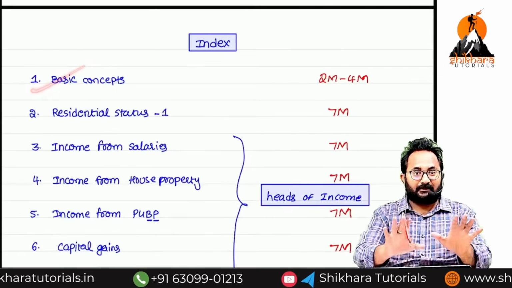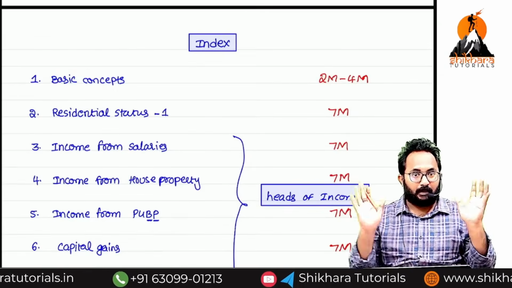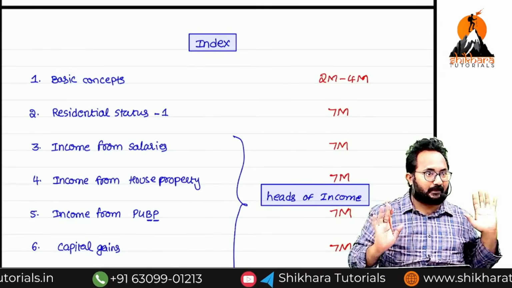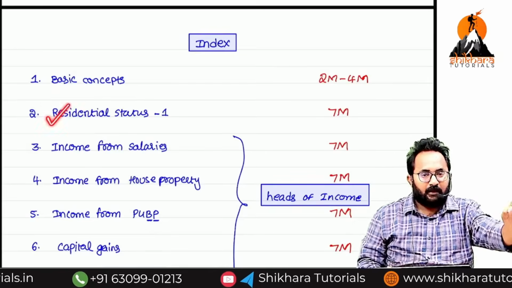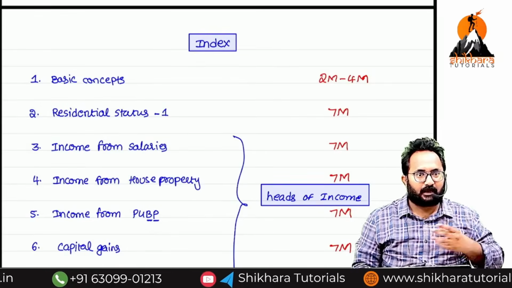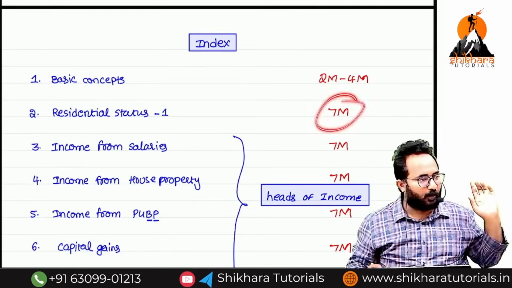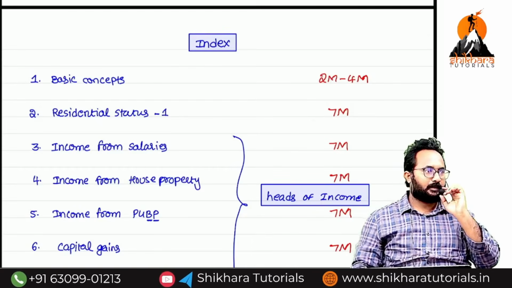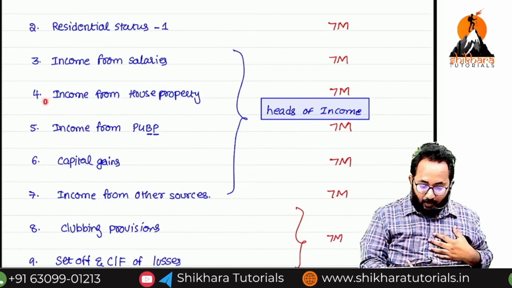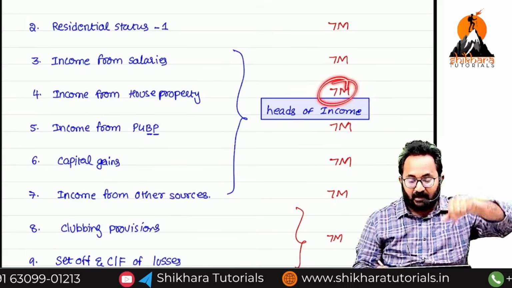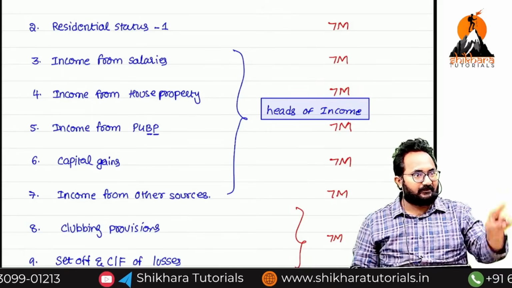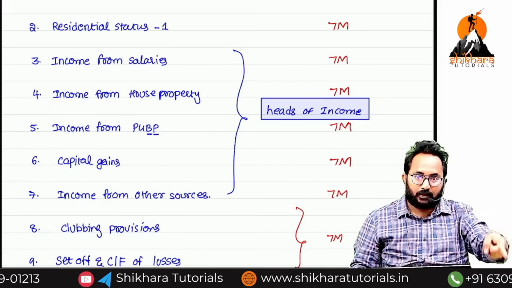First, basic concepts, which we are anyhow going to learn, because without that we can't understand further chapters. Residential status I will take 1 week, and in that 1 week you will definitely get 7 marks. Further I will start house property, and you will get 7 marks. If any chapter is started, you have to count the marks also.